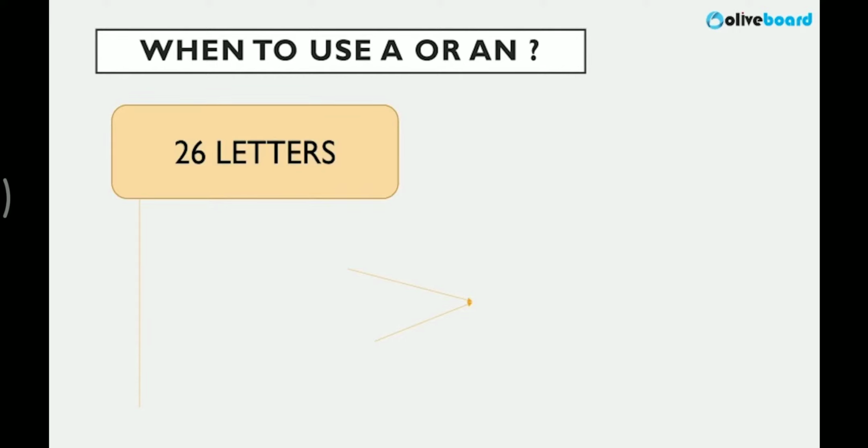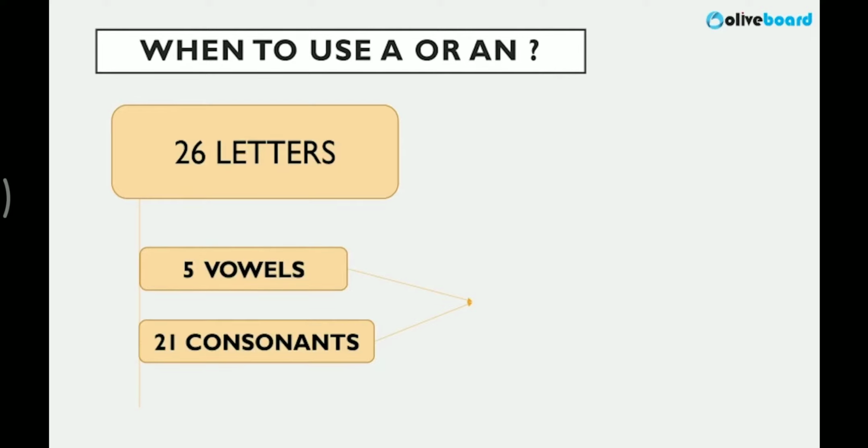You all know that, A to Z. 5 are vowels and the other 21 are consonants, right? So first thing which you need to know is this. Now, how do you decide when to use a, when to use an, and when to use the? Very important. How do you decide that? It's with the help of sound. Understand?